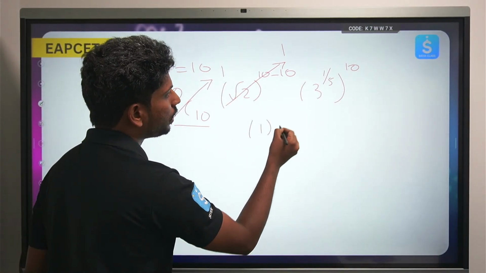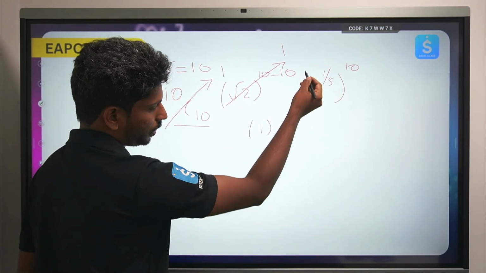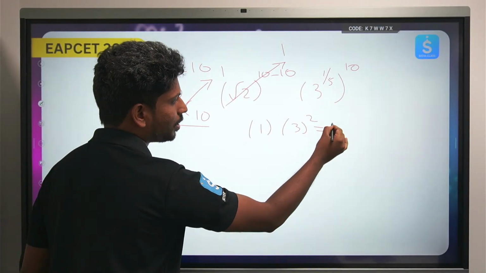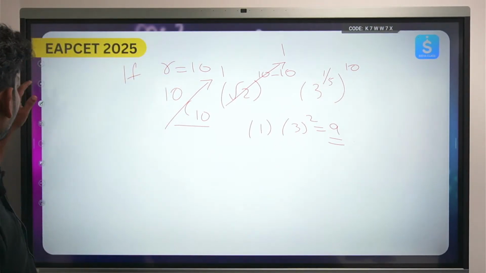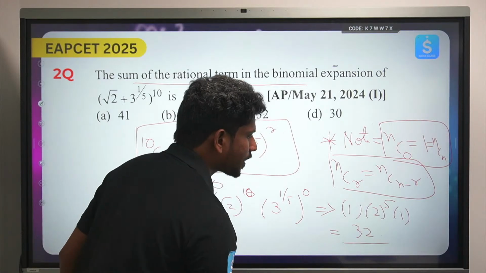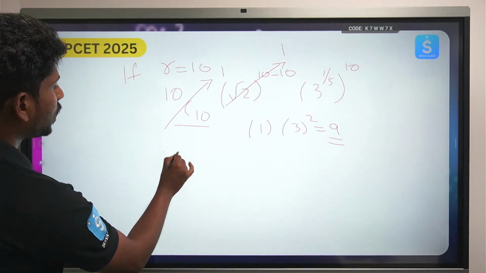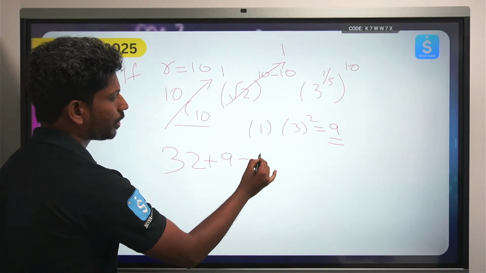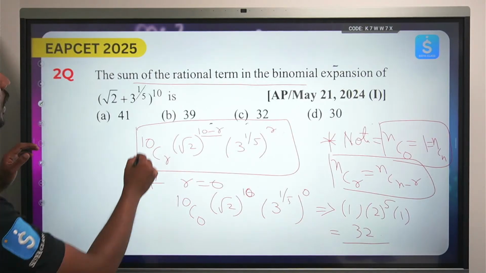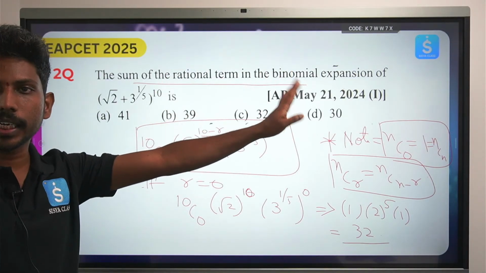So 1 into 3 power 10 by 5, that will be 3 square, which is equal to 9. So I have the first term to be 32, the second term to be 9. So what is 32 plus 9? Which is equal to 41. So see what the question asked: the sum of rational terms in the binomial expansion.